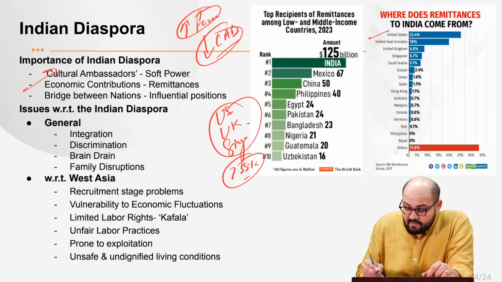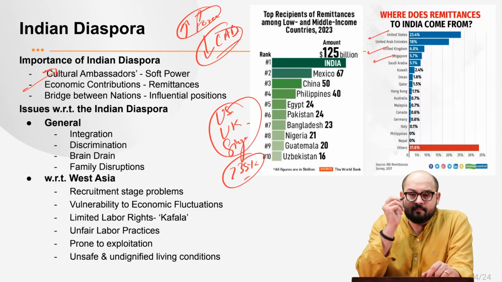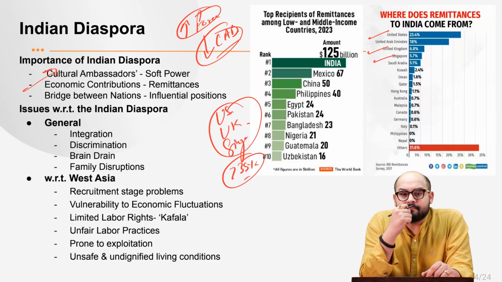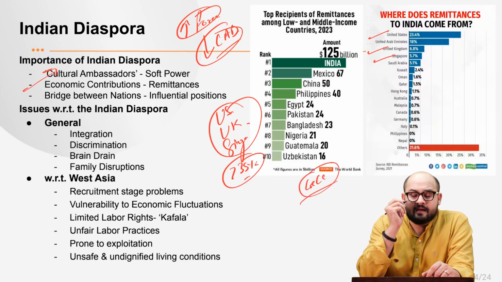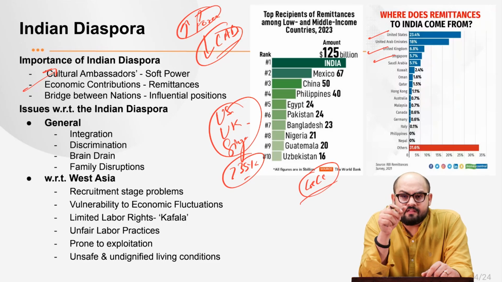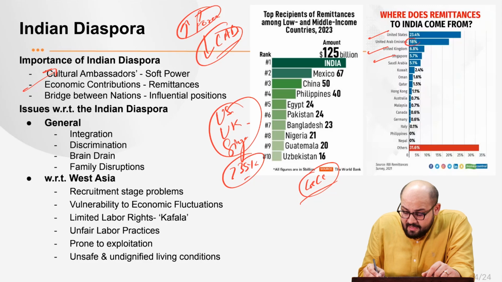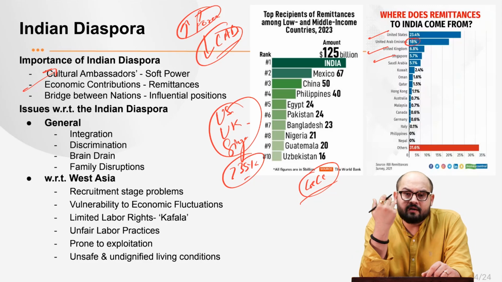Look at this: United States, United Kingdom and Singapore. At the second place come the Gulf Cooperation Council countries, the GCC countries, right? And out of these, the United Arab Emirates almost contributes 18% of the total inward bound remittances. Now this is a huge number, right?